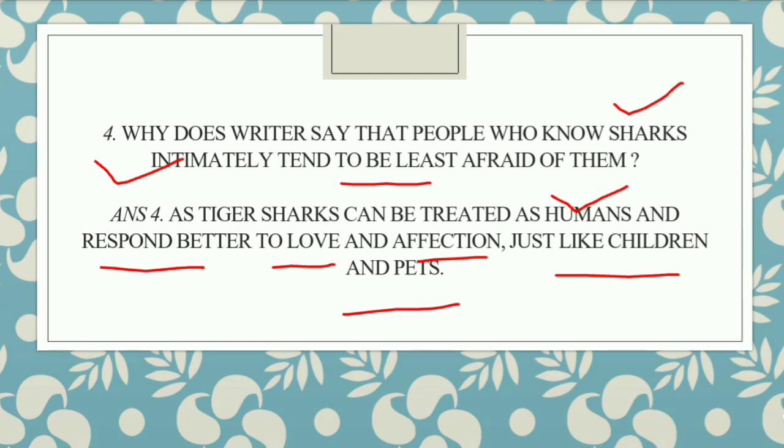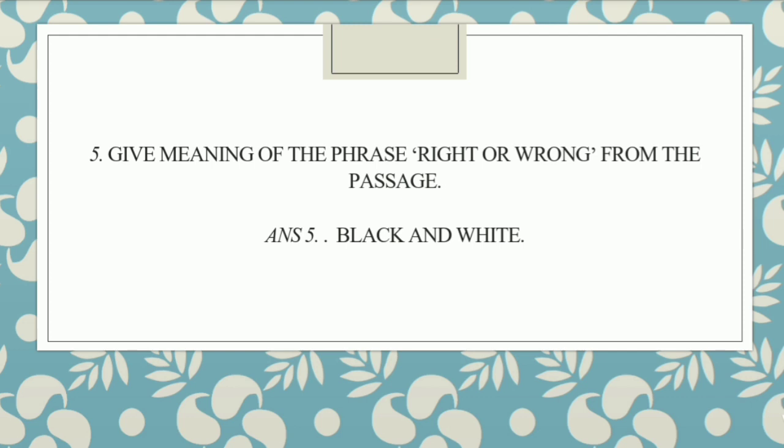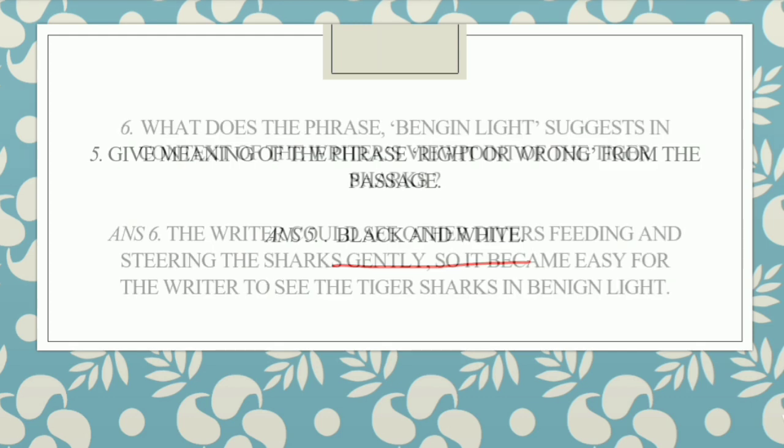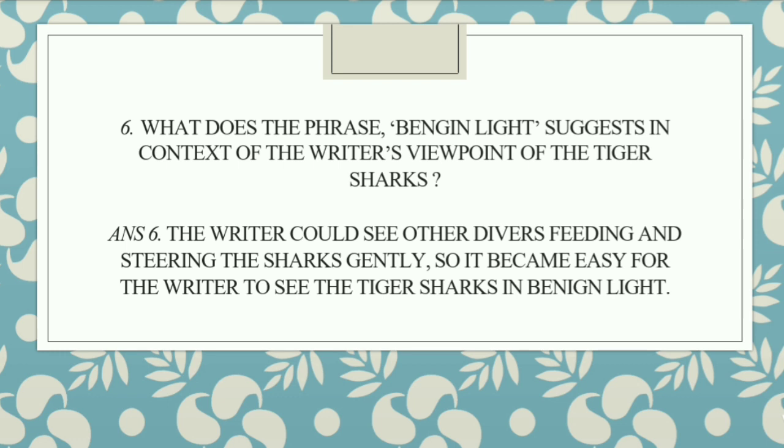Now the fifth question is: give the meaning of the phrase "right or wrong" from the passage, and the answer to it is "black and white". Clear? Next, the question is: what does the phrase "benign light" suggest in the context of the writer's viewpoint of the tiger sharks?